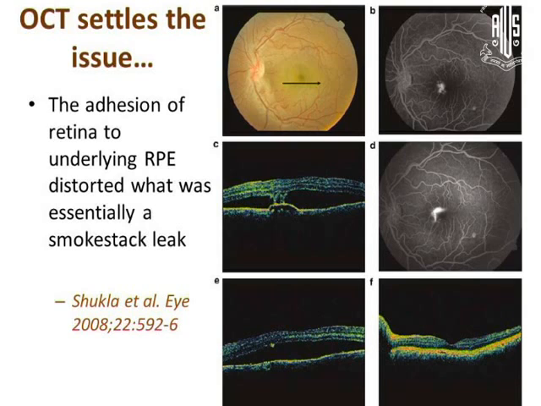So how did we find it out? We did a transpupillary thermotherapy for this patient on this leak. When it was about to resolve, in the intermediate phase, we saw that the detachment persisted, but the PED resolved, and at this phase, when we repeated the angiography, we saw the classic smokestack. So we knew that it was CSCR, and it ultimately resolved completely. We published this case in Eye 2008.